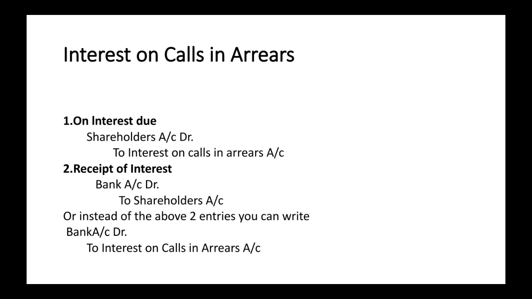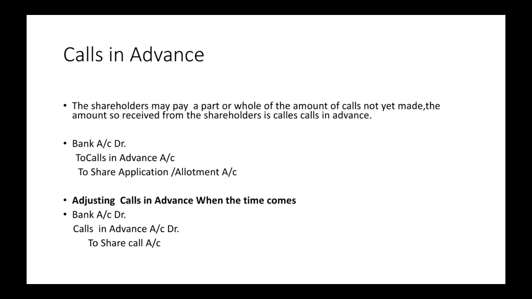On interest due, there are two entries. First, on interest due, shareholders account debtor to interest on calls in arrears. Second, on receipt of this interest, bank account debtor to shareholders account. Instead of writing these two entries, we can write a single entry by cancelling the shareholders account, which is debited in the first entry and credited in the second. So we can write it as bank account debtor to interest on calls in arrears account.